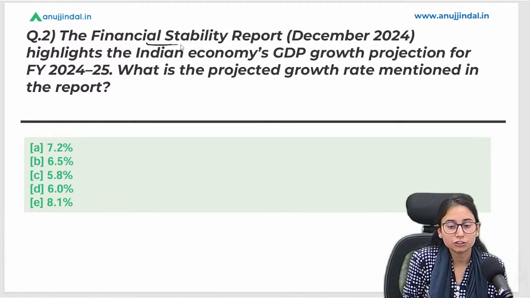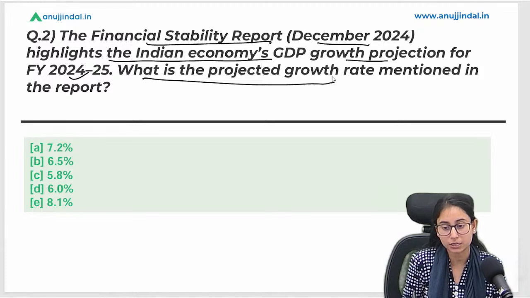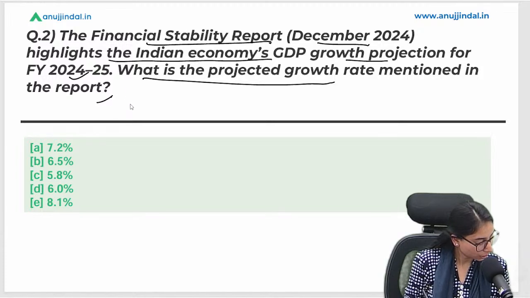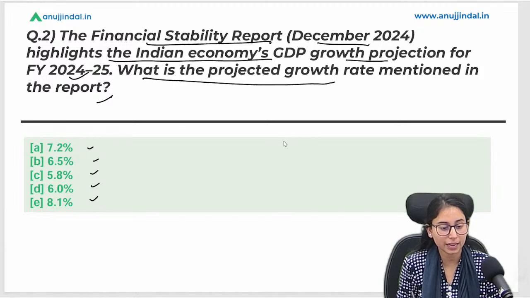The Financial Stability Report December 2024 highlights the Indian economy's GDP growth projections for financial year 2024-25. What is the projected growth rate mentioned in the report? India's GDP growth projected by the FSR: 7.2%, 6.5%, 5.8%, 6%, 8.1%. What is the correct answer?